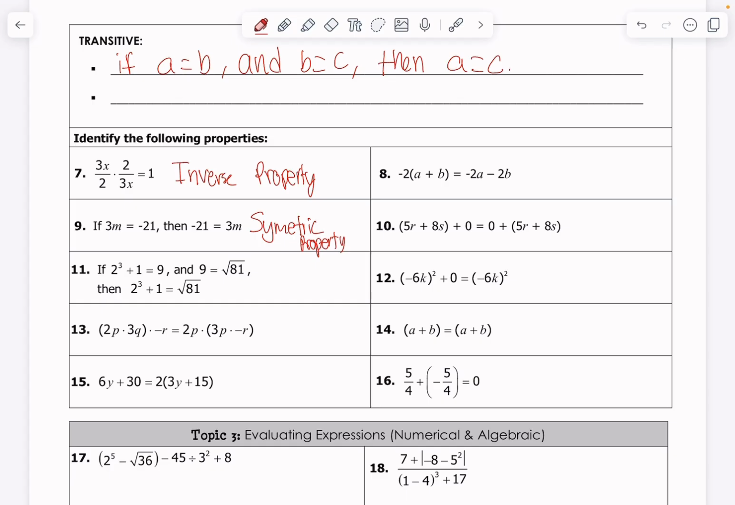Next up, if 2q plus 1 equals 9 and 9 equals 81, then 2q plus 1 equals 81. So what I'm saying is if something is equal to something else, and that something else is equal to something else, well, then I can conclude that first something is equal to that last something. That's going to be the transitive property, which also shows up quite a bit in geometry. And of course, it shows up in algebra too, but its primary use is in geometry. And then if you ever take higher college math, you'll see these used for more formal proofs, okay?